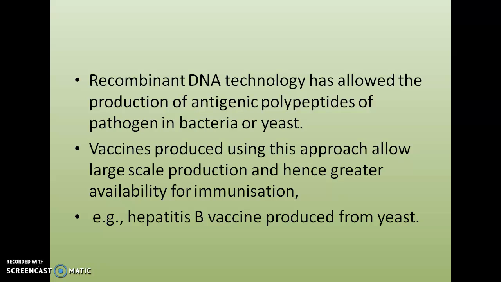And recombinant DNA technology, rDNA technology. We are using this technology for the production of these type of antigenic polypeptides. Antigenic polypeptide means antigenic protein. So this mechanism is there in our 11th lesson, biotechnology principles and applications. In detail we can discuss rDNA technology during that class, but keep it in mind this rDNA technology is used for the production of antigenic polypeptides. Okay. So vaccines produced using this approach allow large scale production and hence greater availability for immunization. An example is given in our textbook: from yeast, hepatitis B vaccine was produced.